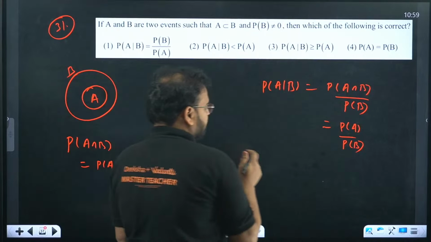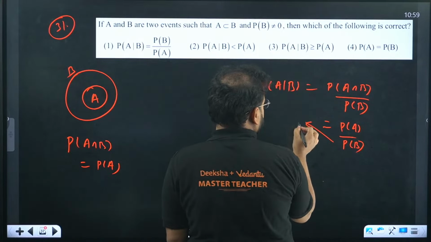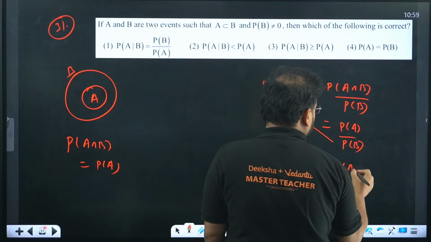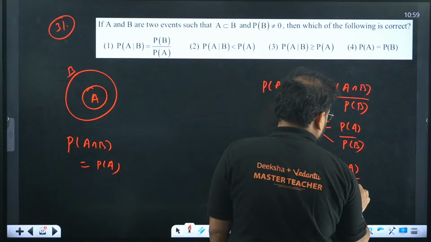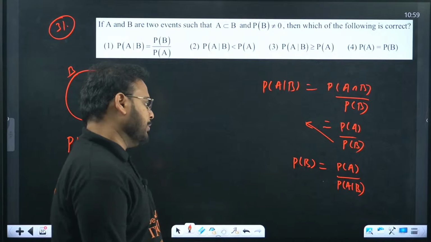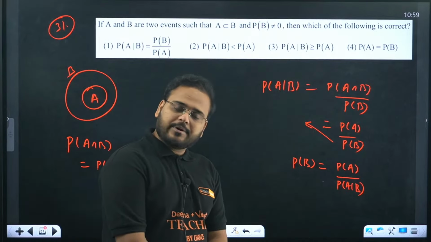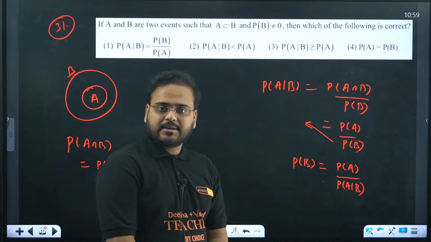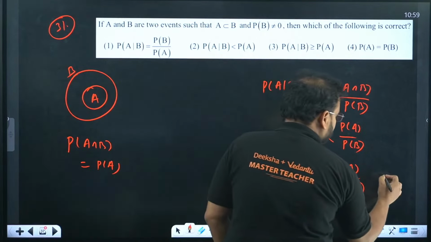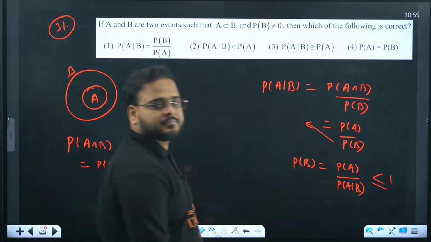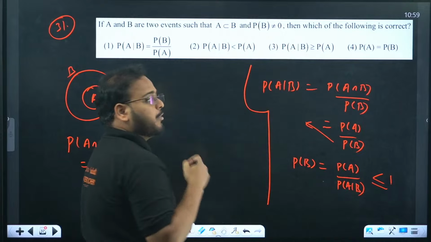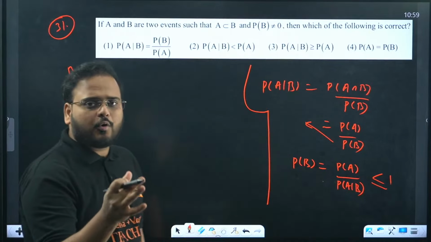Let's do one thing. Move this term over here and that term on the other side. We get P of B equals P of A upon P of A conditional with B. P of B is a probability, and every probability is either equal to 1 or less than 1. It cannot go more than 1.